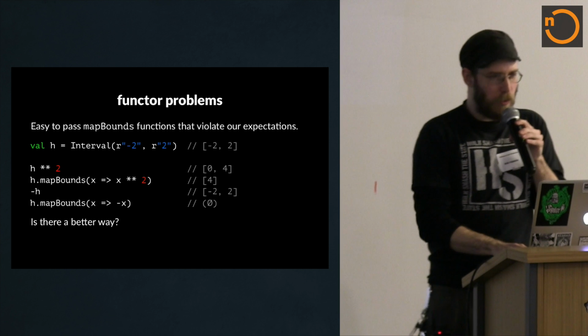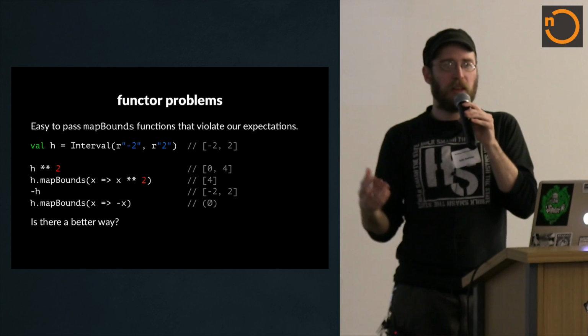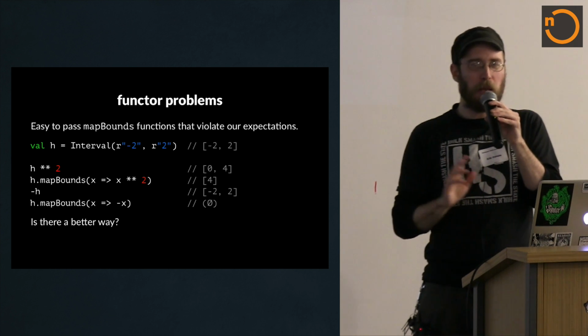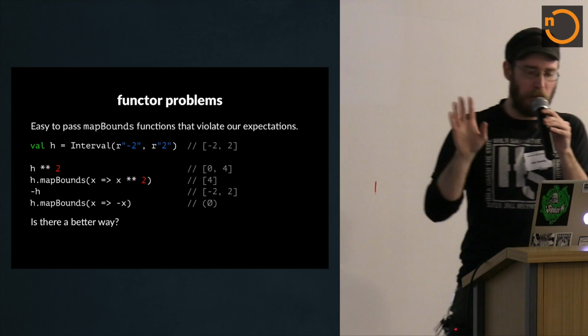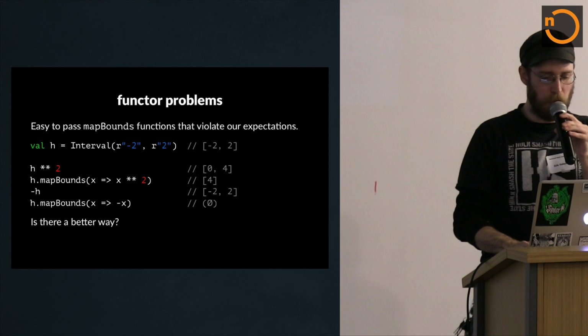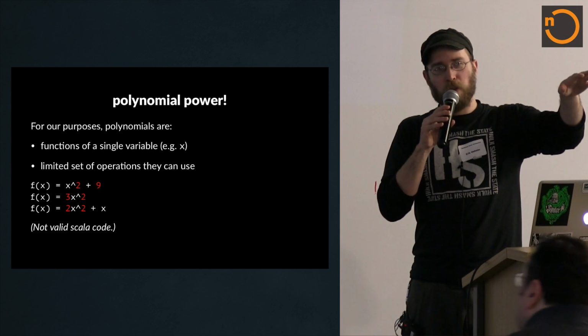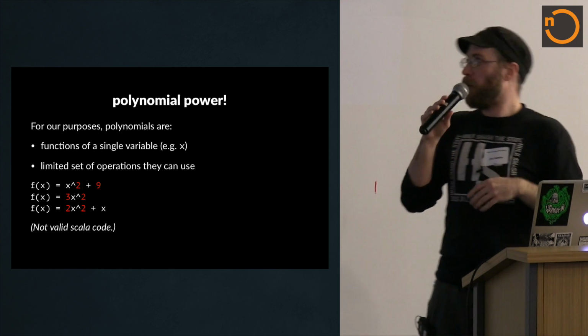So mapBounds doesn't really work, and you might be asking yourself, well, what can we do, like fix it? Can we make mapBounds consider zero and do some other stuff? And sure, maybe you could, I don't know. I didn't really think that was a good plan, so there's maybe a better way. So I'm going to introduce polynomials. I'm just springing it on you. This talk didn't have it in the summary, but here we go.